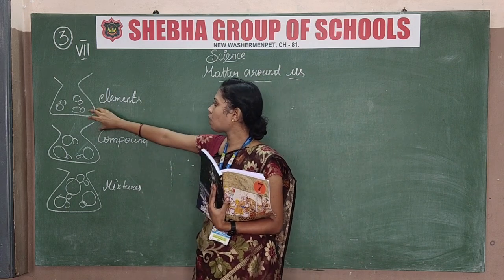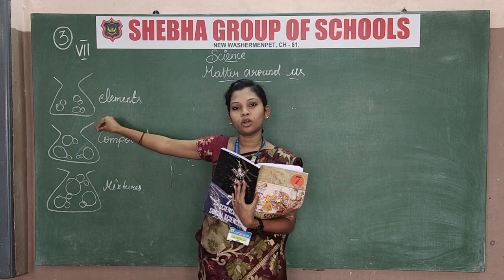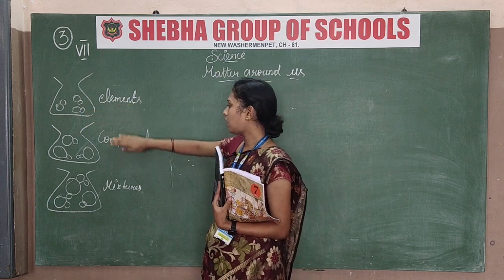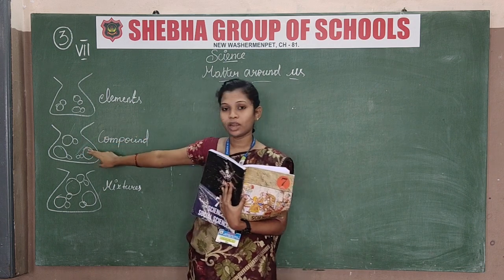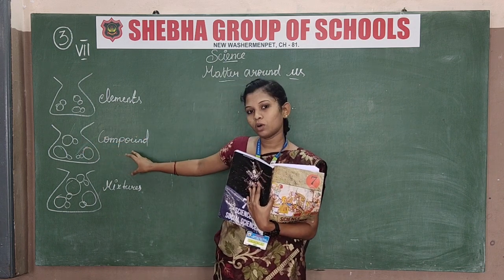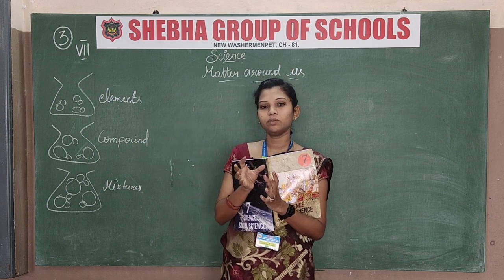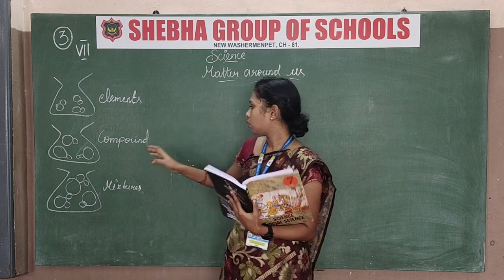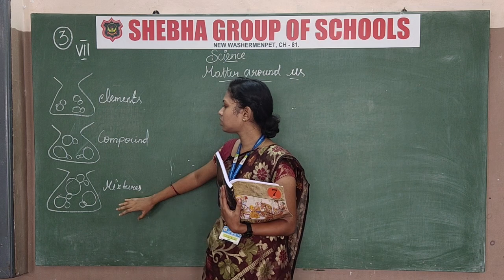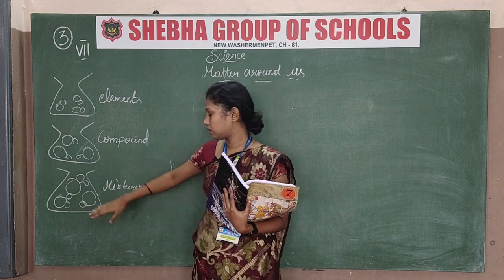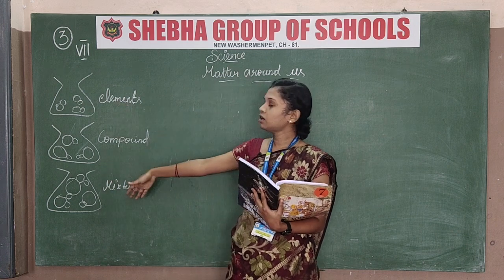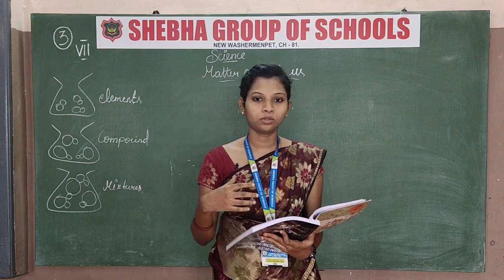Element means the elements which are loosely bonded. That is an element. And what is compound? A compound is formed when elements come together. For example, water. In water, the elements will be bonded together. That is a compound. What is mixture? Many compounds and many elements formed together, that is mixture. Just be clear with this, then only you will be able to understand.